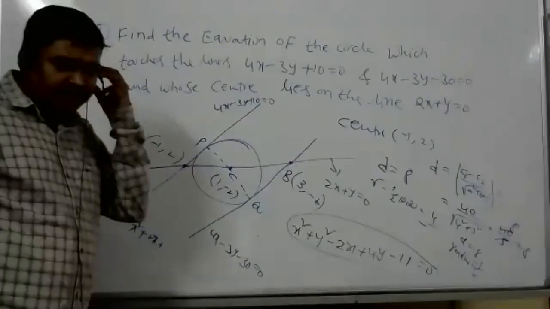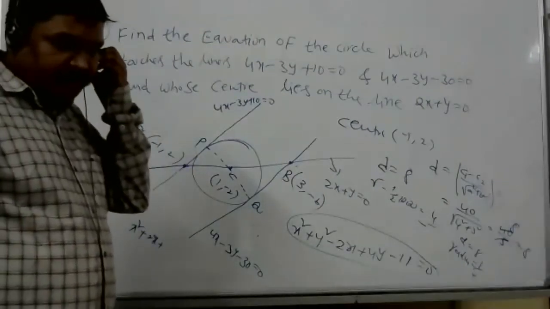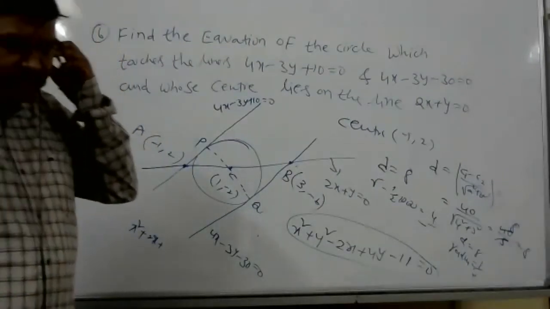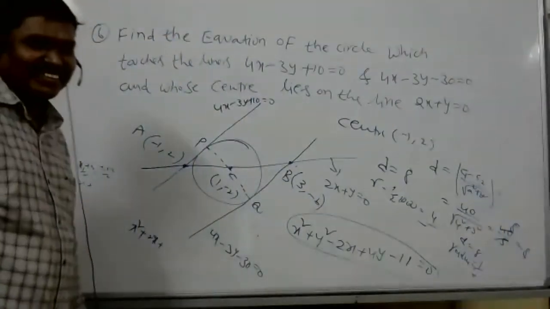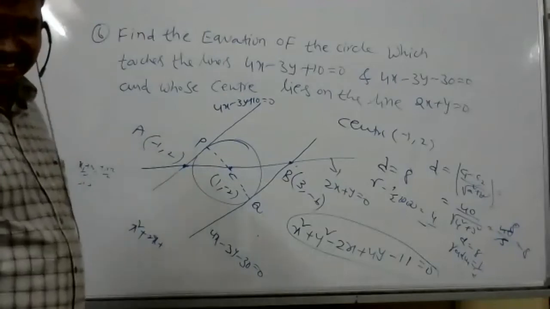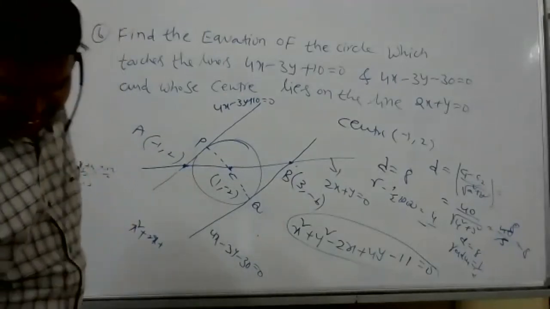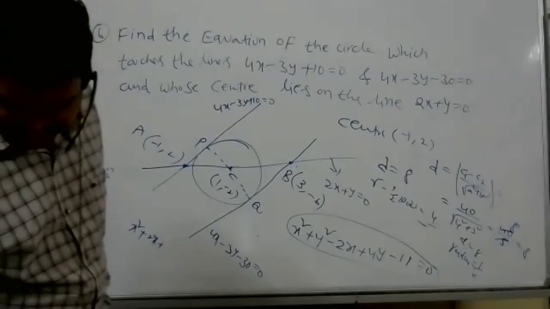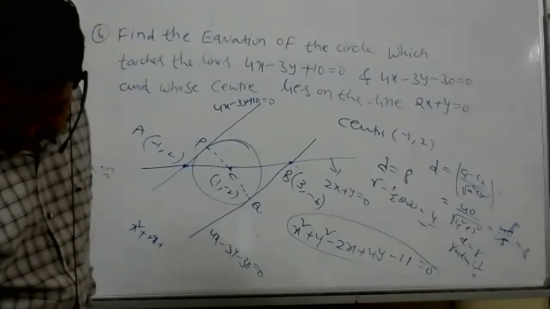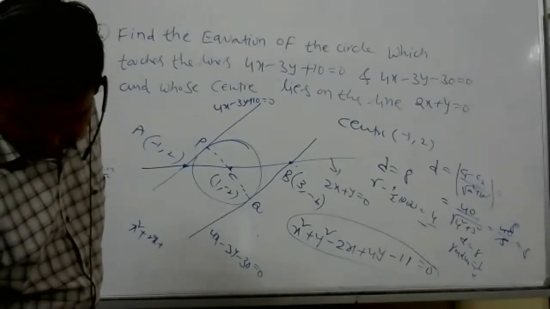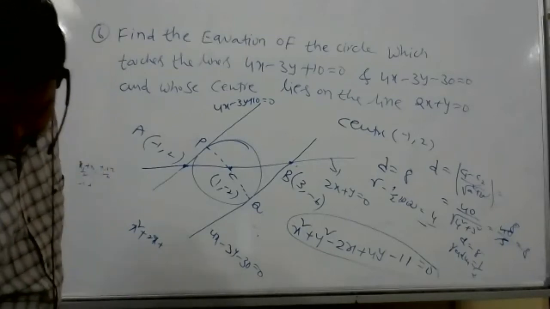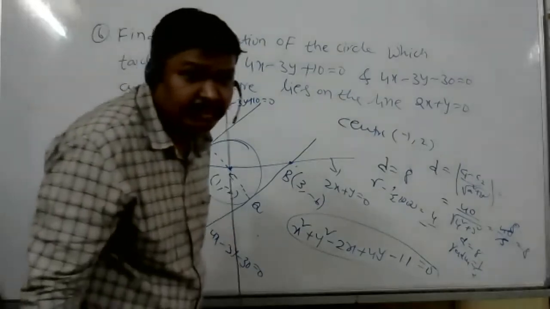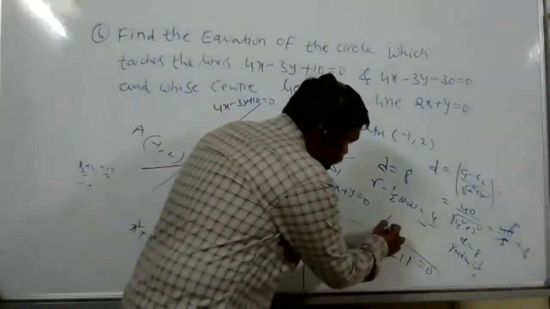Correct, Risha. It should be 4 minus 16 only, right? I didn't get it. Where did I go wrong?